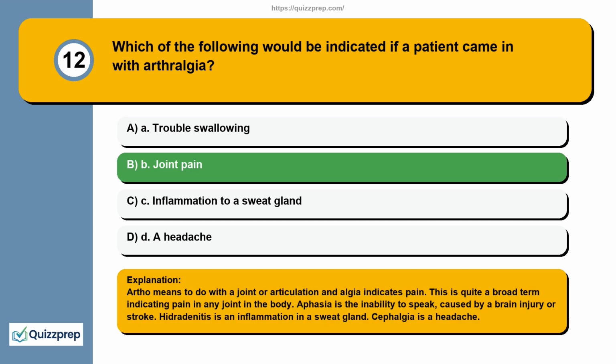Arthr/o means to do with a joint or articulation, and algia indicates pain. This is quite a broad term indicating pain in any joint in the body. Aphasia is the inability to speak, caused by a brain injury or stroke. Hidradenitis is an inflammation in a sweat gland. Cephalgia is a headache.